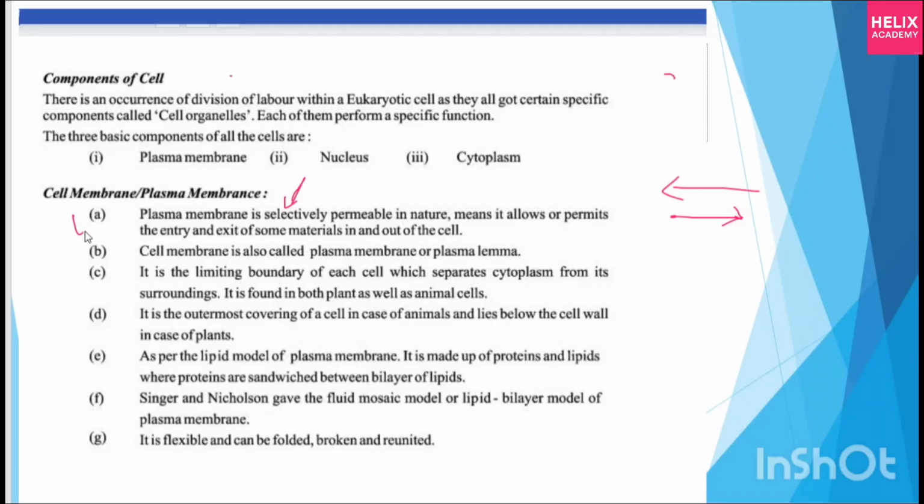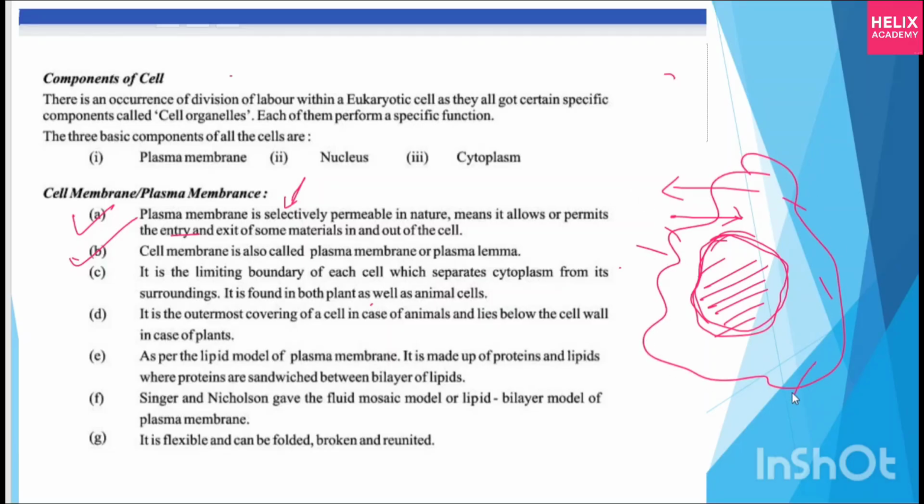Okay, next, the cell membrane is also called the plasma membrane or plasmalemma. Okay, there is the name. Then next, it is a limiting boundary of each cell which separates the cytoplasm from its surroundings. It is found in both plants as well as animals. I told you this is a boundary membrane, because in eukaryotes everything is bounded, right? And there should be one cell membrane. Even prokaryotes also have the cell membrane. But inside is cytoplasm, and it is saved from the outer surrounding. Outside there are also so many things, right? But I have to save my house, so that's why this cell membrane is there.